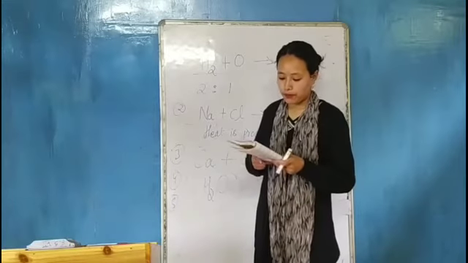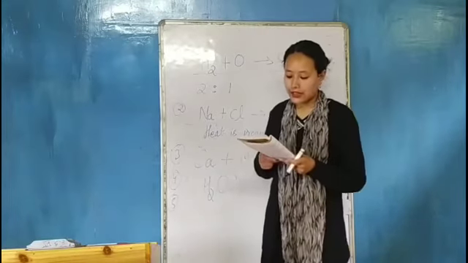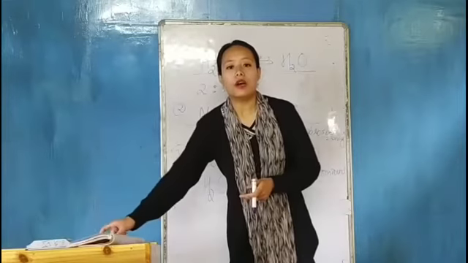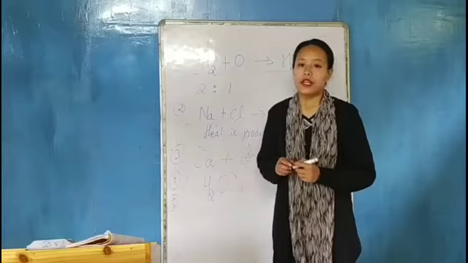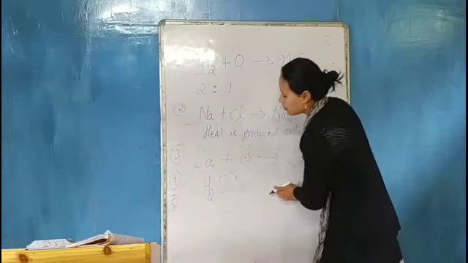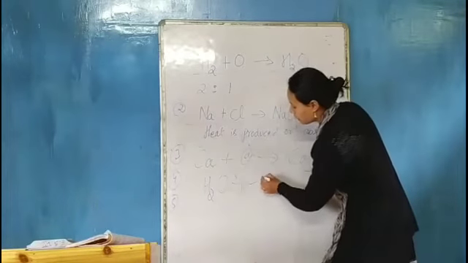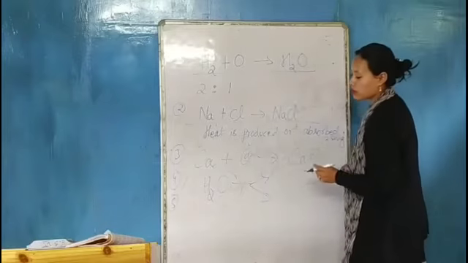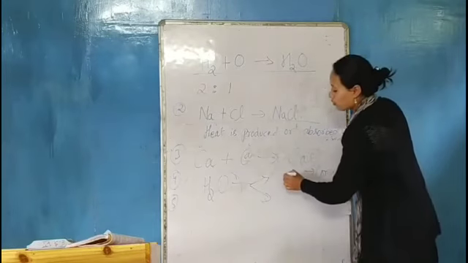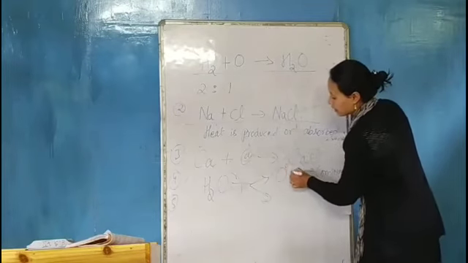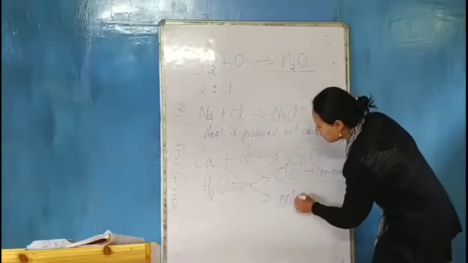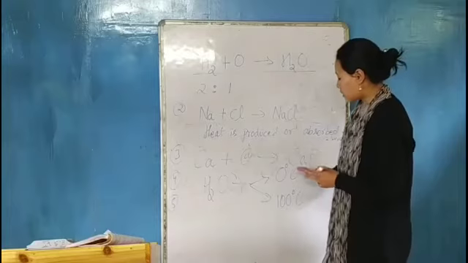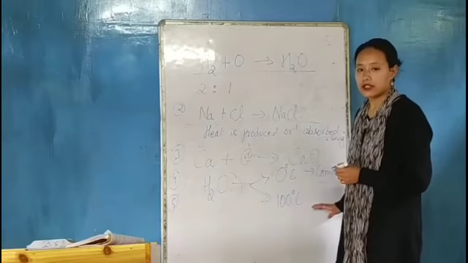Now the sixth characteristic is that a compound has a definite melting and boiling point. When we look at the example of water, the melting point of water is 0 degrees Celsius and the boiling point is 100 degrees Celsius. So this is fixed, this is definite.